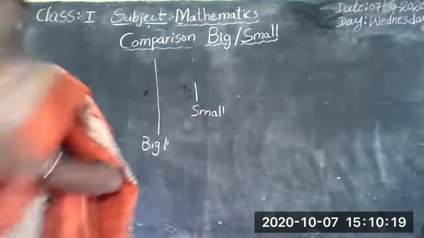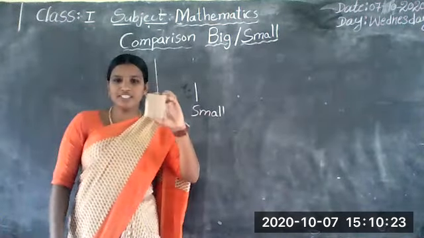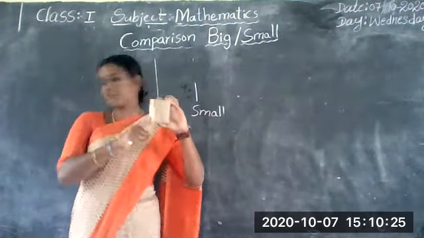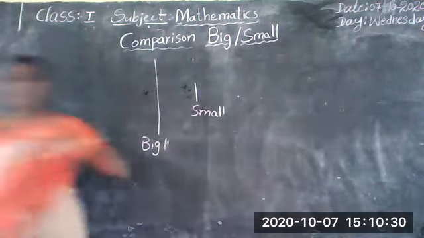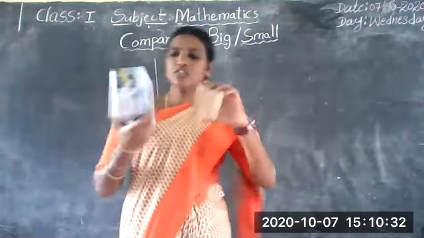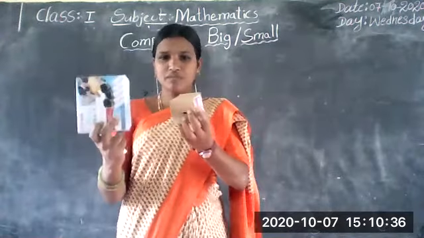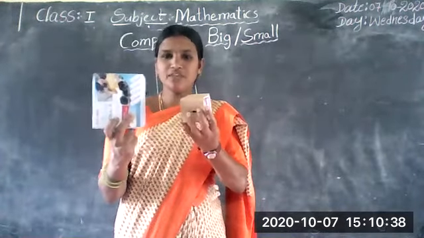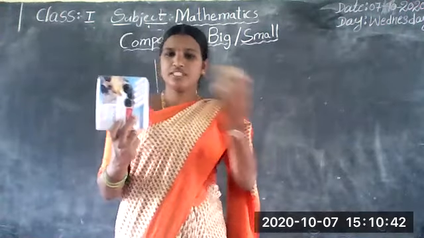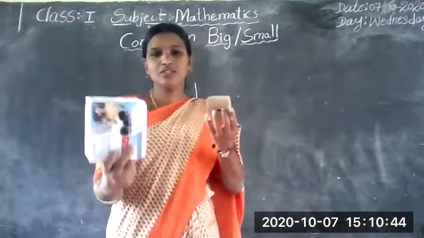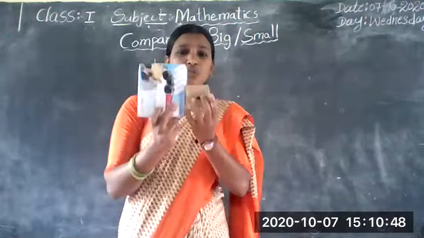And this is a chalk-piece box. Do you understand, children? This is also a chalk-piece box. We are calling both of these boxes. But what is the difference between these two boxes?